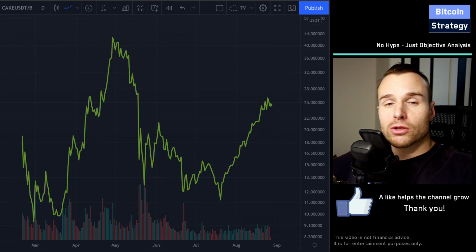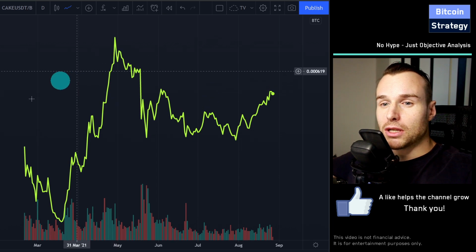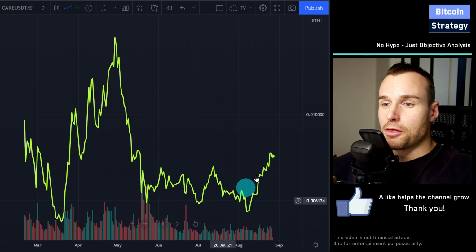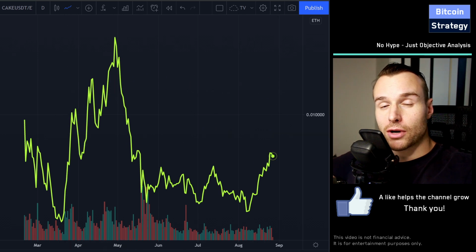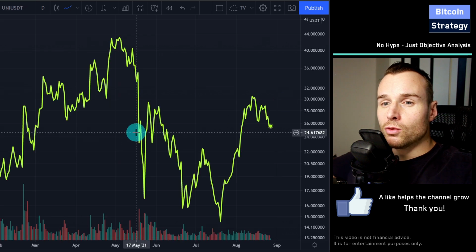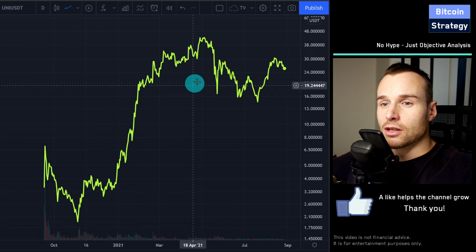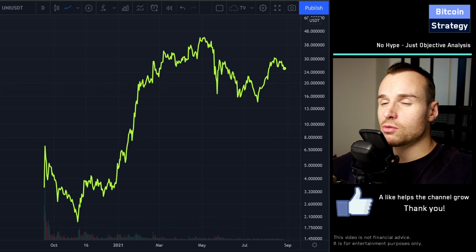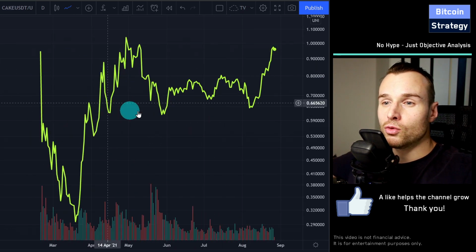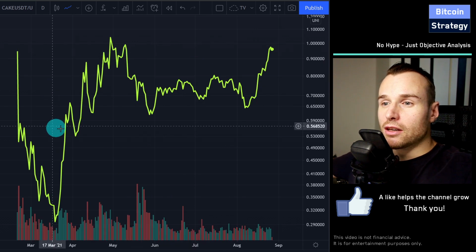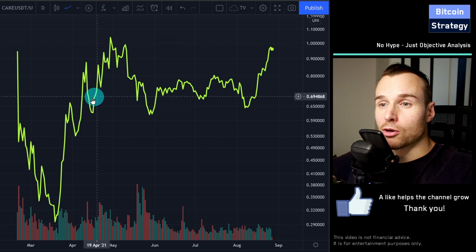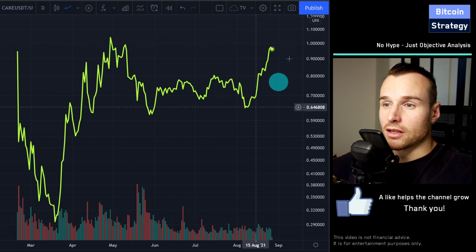We will also look at PancakeSwap measured in Bitcoin. That's this chart over here. We will look at PancakeSwap in Ethereum, so the Pancake price divided by the Ethereum price. And then since we do the comparison with Uniswap, that's the US dollar chart of Uniswap, we will divide the PancakeSwap price by the Uniswap price. So Cake divided by Uni. How is Cake relatively to Uni outperforming or underperforming? That's this chart over here.